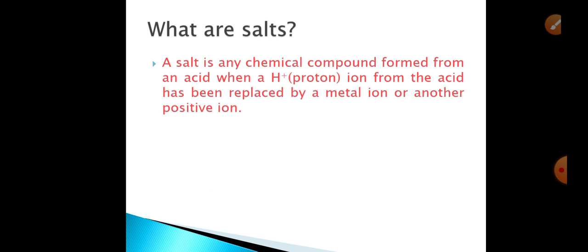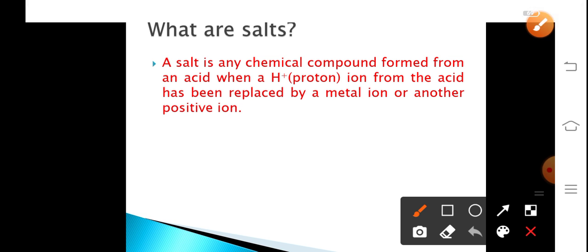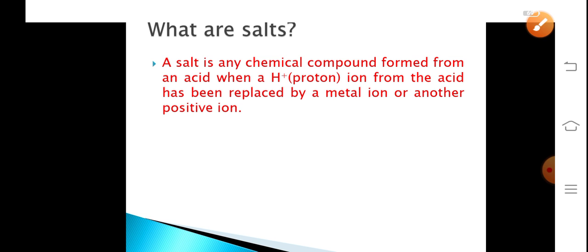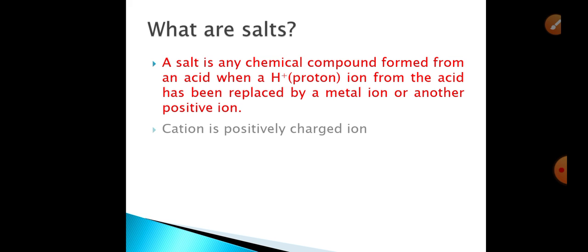What are salts? Salt is any chemical compound formed from an acid when a proton ion from the acid has been replaced by a metal ion or another positive ion. So in salt, the proton part of the acid is replaced by any other positive ion. Then we get a salt. Or we can also say when acid reacts with base, we get a salt.